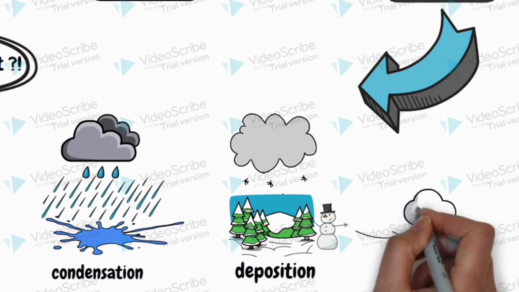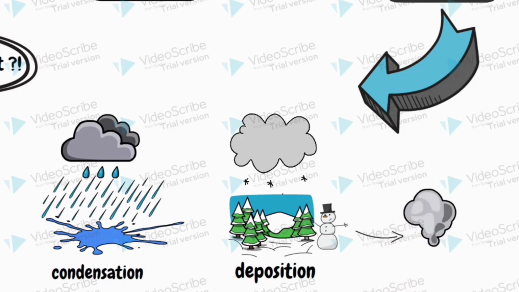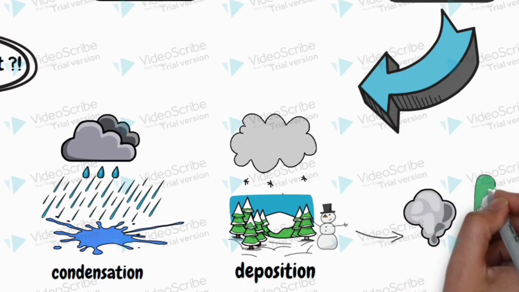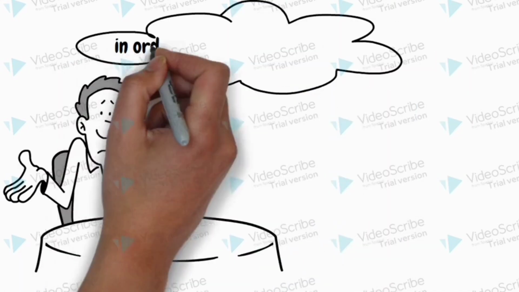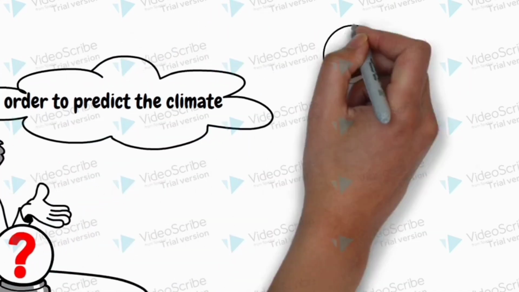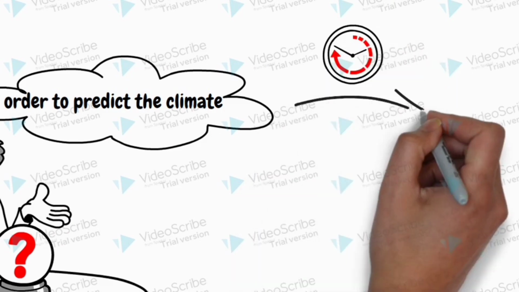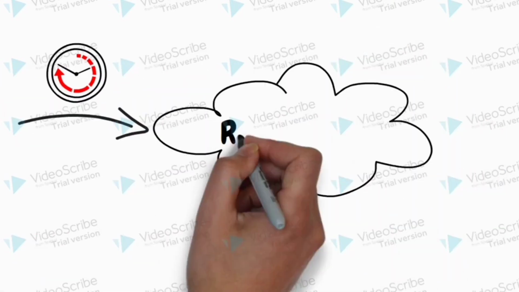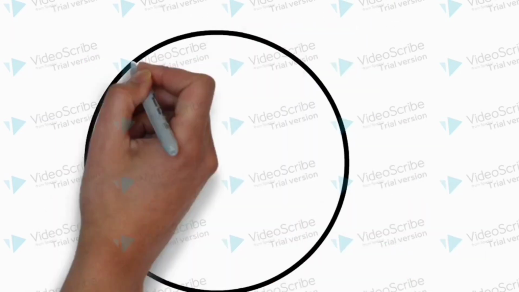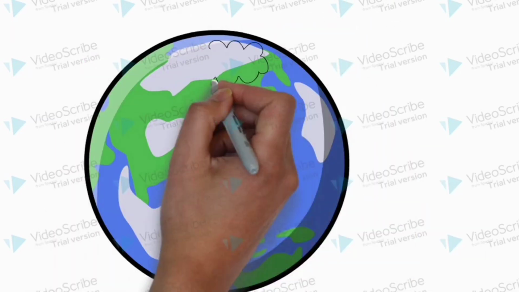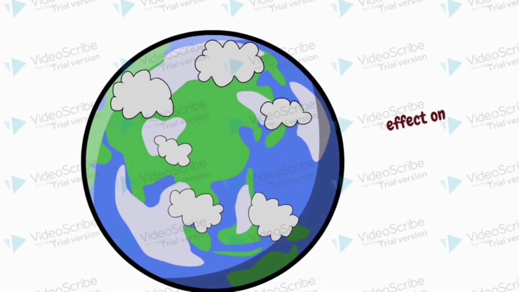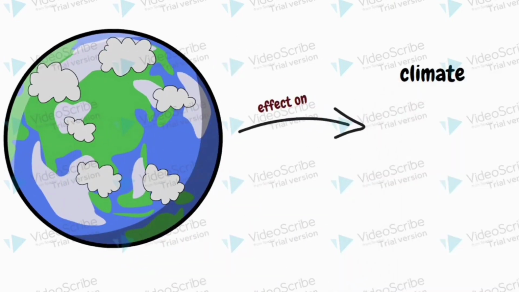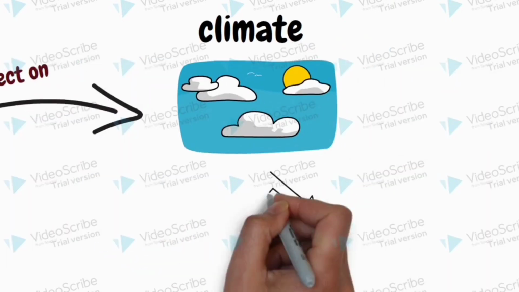Condensation happens with the help of tiny particles floating around in the air, such as dust or bacteria. In order to predict the climate into the future, we need to understand many aspects of the climate system, one being the role of clouds, especially that at any given moment, about 2/3 of our planet is covered by clouds. So, it's not too surprising that clouds play an important role in Earth's climate.